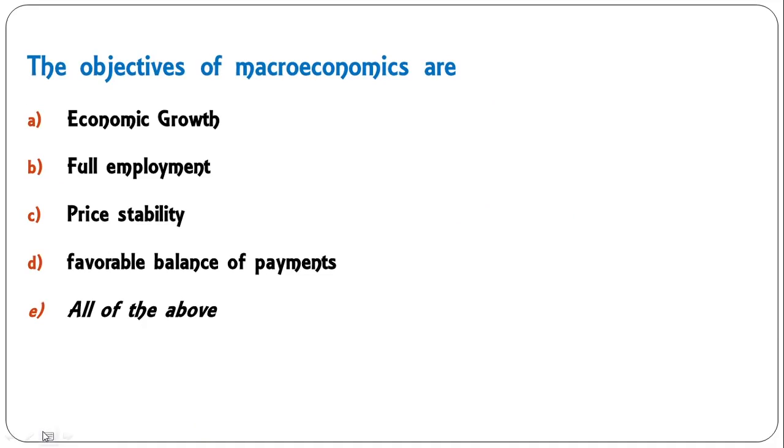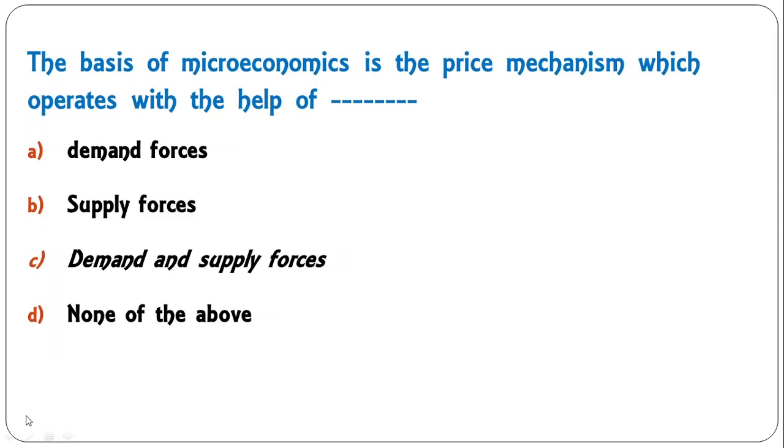The objectives of macroeconomics are economic growth, full employment, price stability, favorable balance of payments. So all of the above are objectives of macroeconomics. Is the correct answer. Basis of microeconomics is the price mechanism, which operates with the help of demand forces, supply forces, demand and supply forces, none of the above. So price mechanism, price is determined by both demand and supply forces.